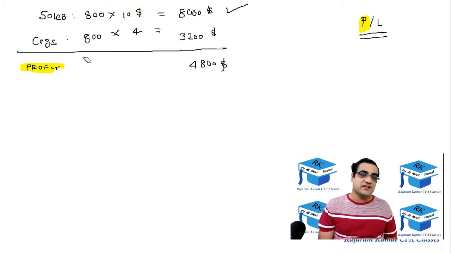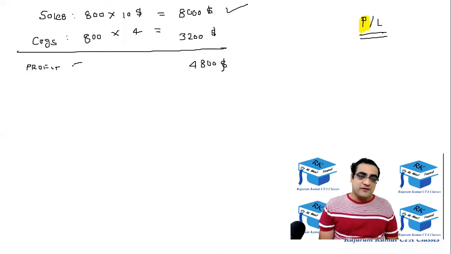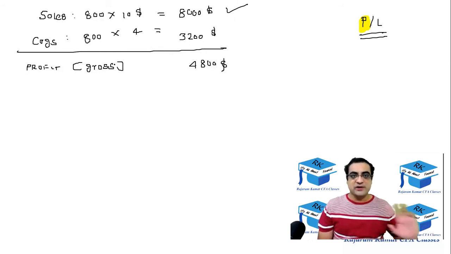And hence the profit is 8,000 minus 3200 is 4,800. Okay, so this profit is called as gross profit. There are a lot of versions of the profit which you'll get to know. I'll explain it point by point. So this is called as gross profit, which is sales minus cost of goods sold.